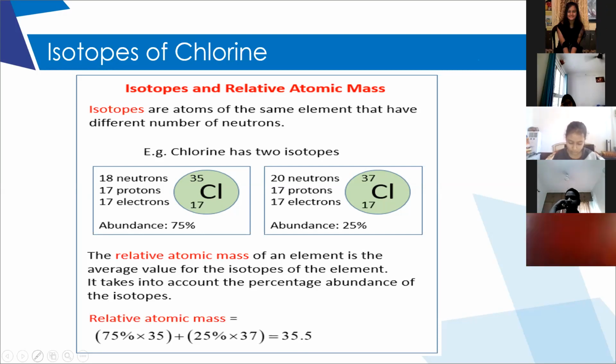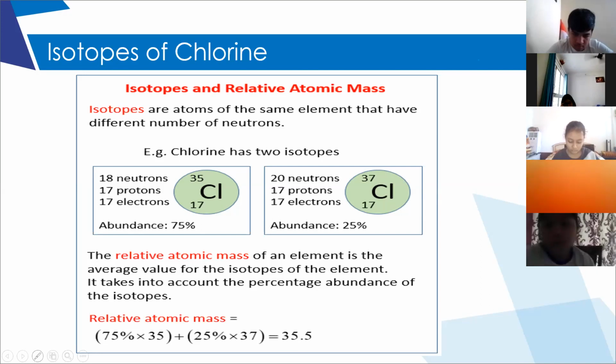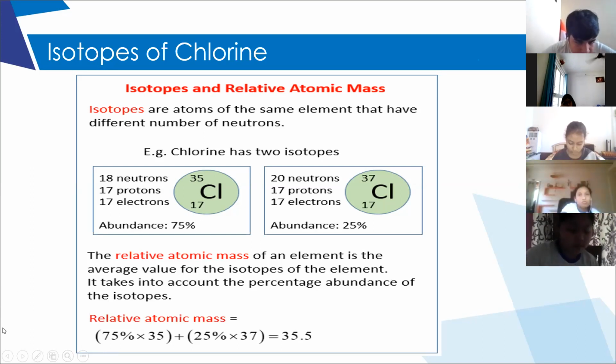Ma'am, can you explain it again, the relative atomic mass? Yeah. The relative atomic mass of an atom is nothing but the total mass of protons and neutrons, right? So generally when we take carbon, the atomic number is 6 and the mass number is 12.